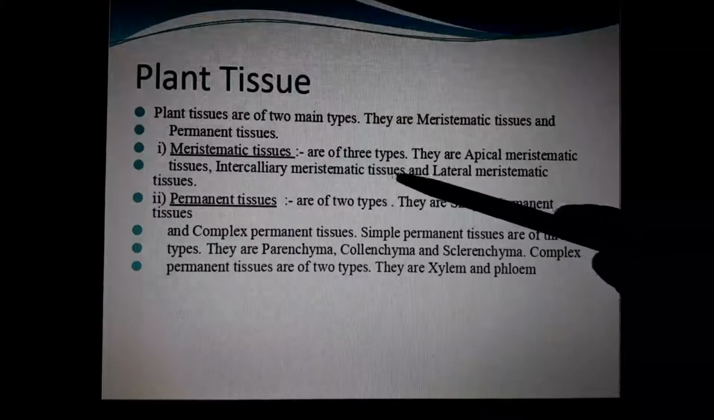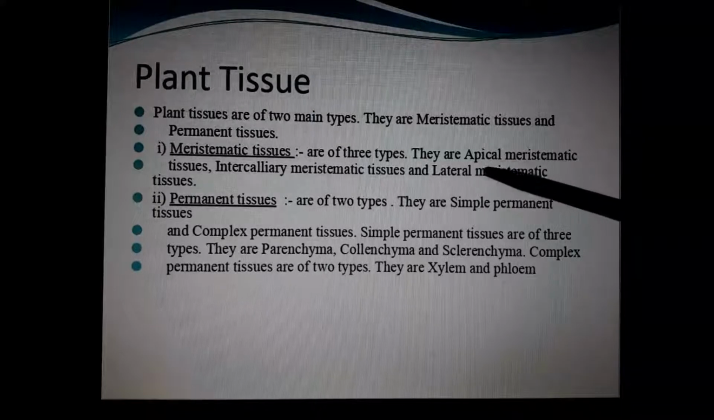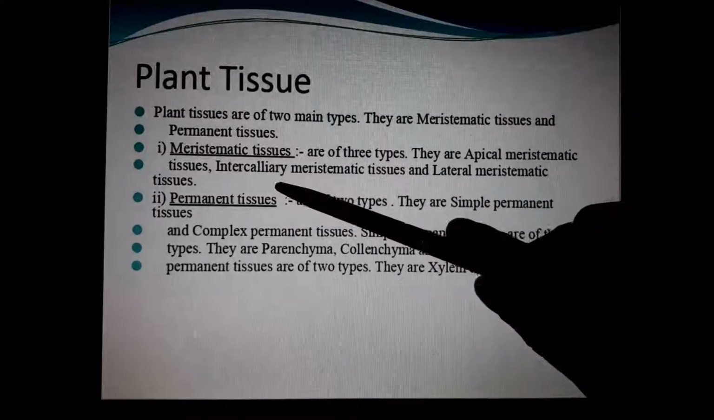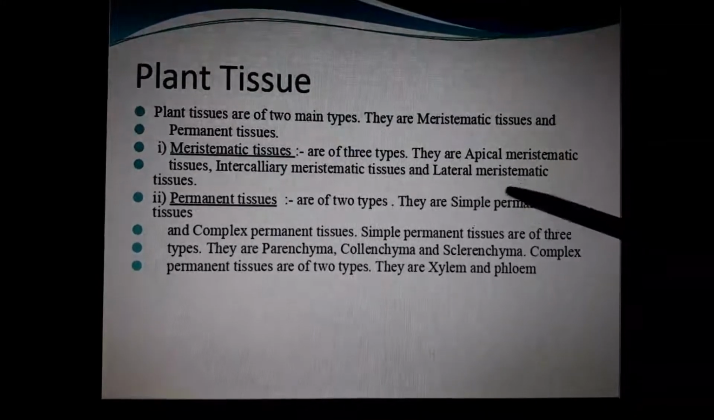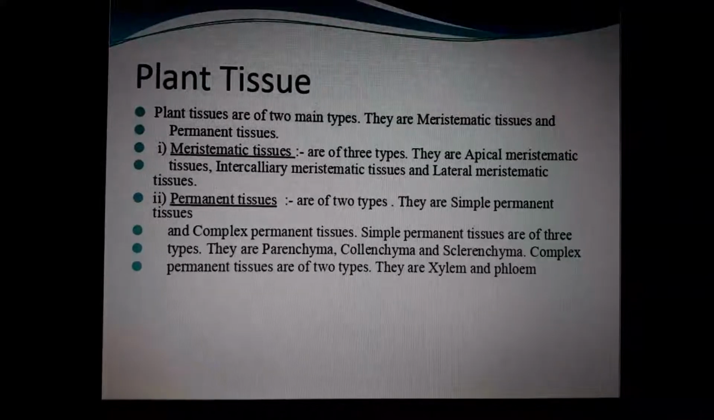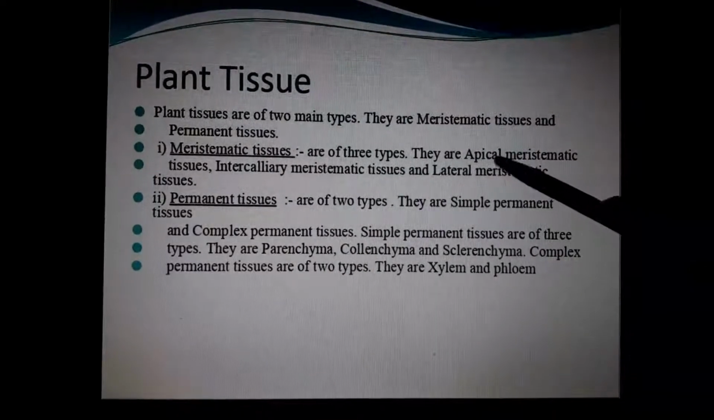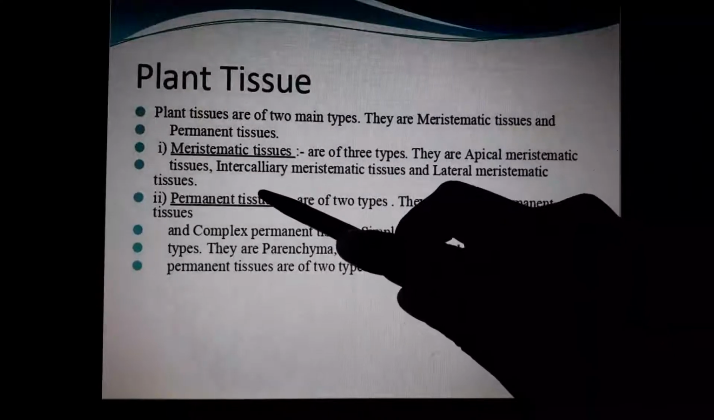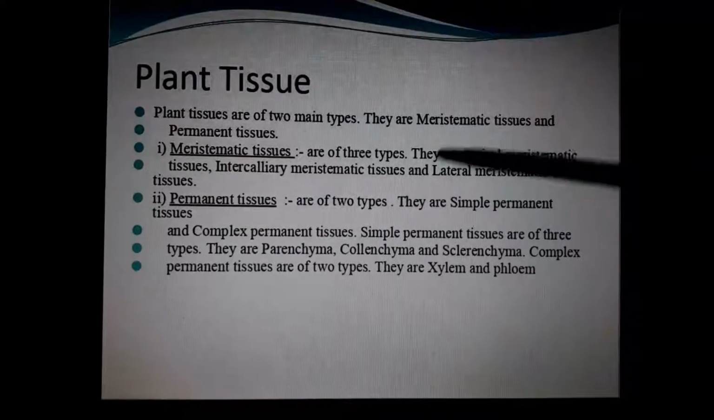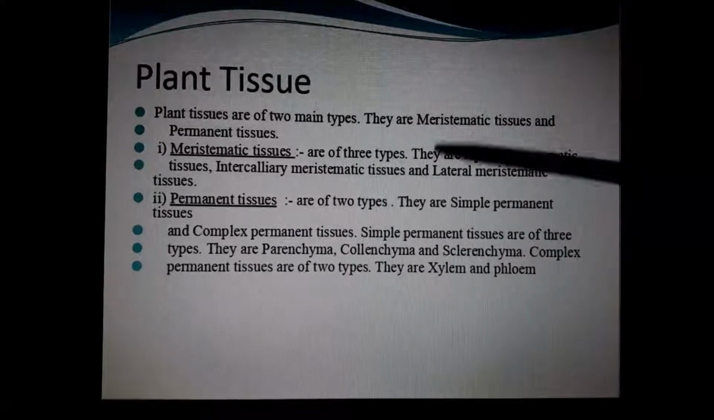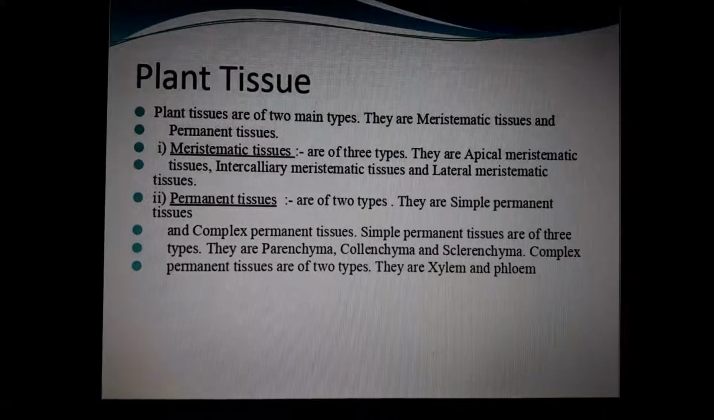They are of three types: apical meristematic tissues, intercalary meristematic tissues, lateral meristematic tissues. Anyway, you want to study it as it is. Separately we will study all these three things. One is at the tip of the plant, one is in the root, one is in the stem. Like that we will study.